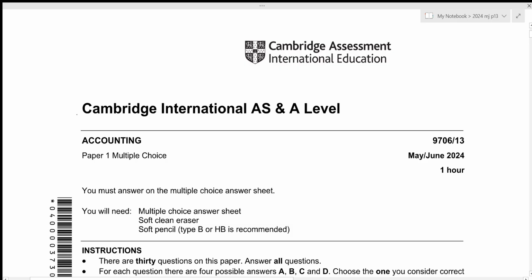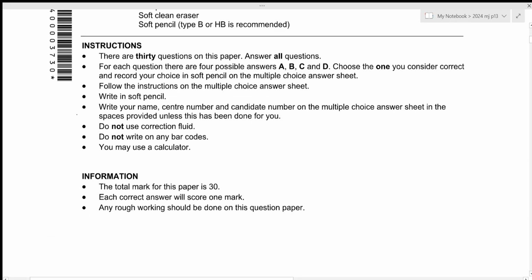And in this video, we'll be going over A-Level Accounting 2024 May-June Paper 1-3. This is Paper 1, which consists of 30 questions, each of 1 mark, and the total time limit for this paper is 1 hour. So in this video as well, we'll be attempting to solve this paper under 1 hour. Without any further delay, let's get started.